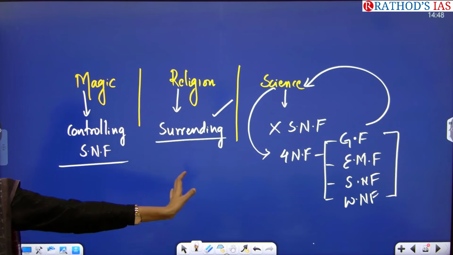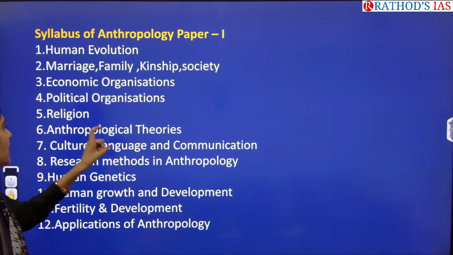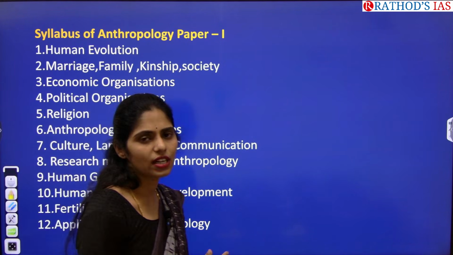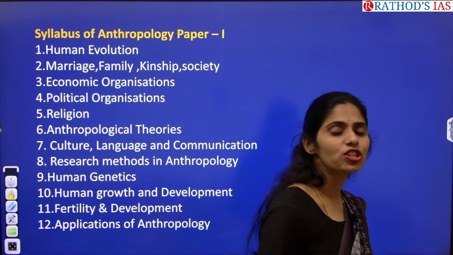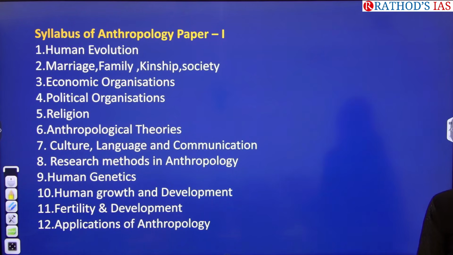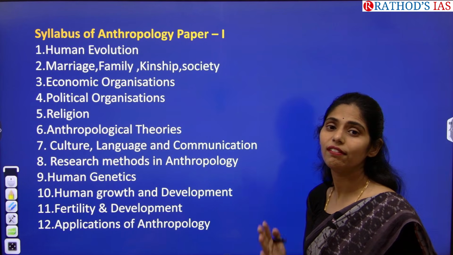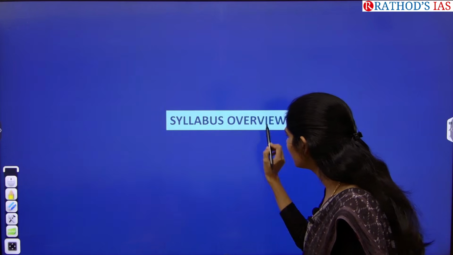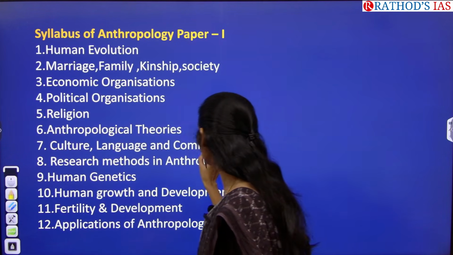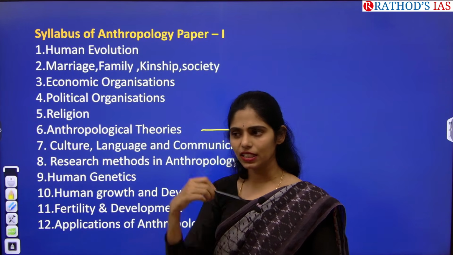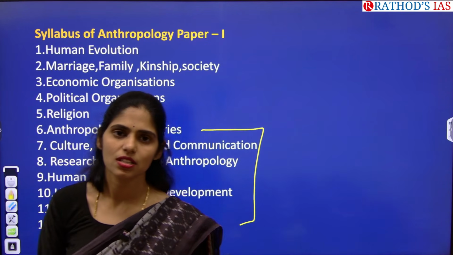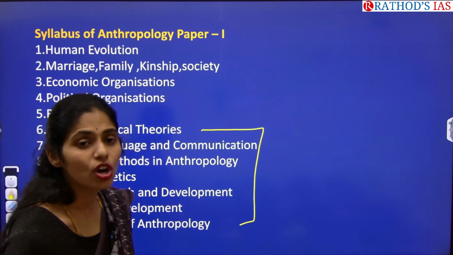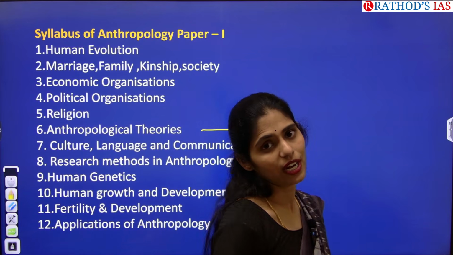So this is a part of your 5th chapter. And the 6th chapter is about anthropological theories. We have different theories like evolutionism, functionalism, structuralism, diffusion, neo-evolutionism. So we will see that. In the next class, I will continue from this 6th to 12th, and in one more class, I will give this paper 2 syllabus overview, so that you will have an idea of what you are going to learn in your anthropology.